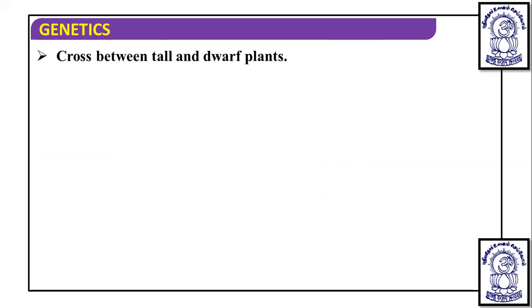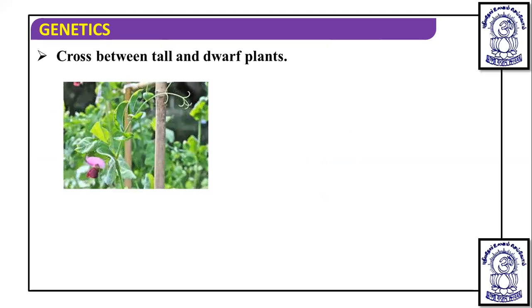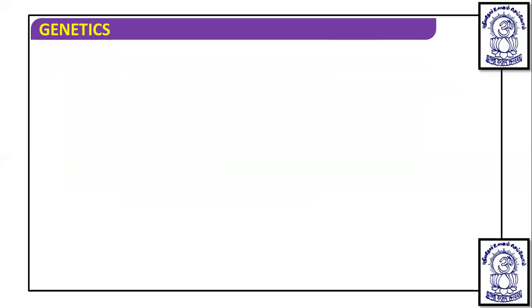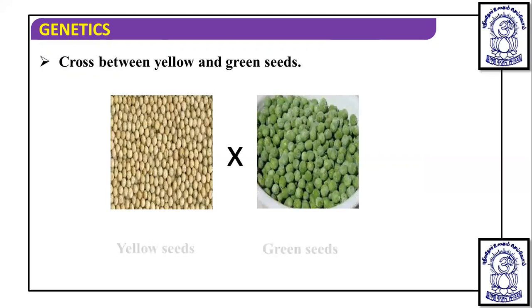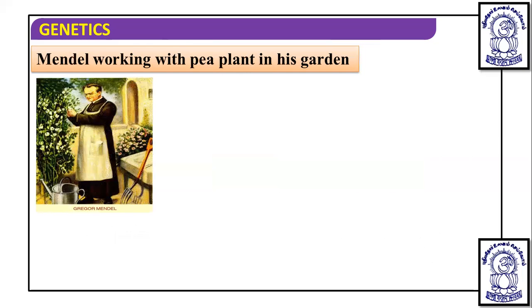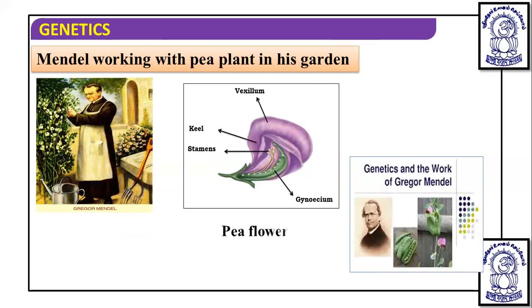Later on, a cross between tall and dwarf plants was carried out. You can see these are the plants, dwarf and tall. So a tall plant was taken, a dwarf plant was taken, and a cross between yellow and green seeds was also carried out. Mendel was working with the pea plant in his garden. And in the pea flower, in class 11th we have studied that the pea plant has vexillary aestivation.